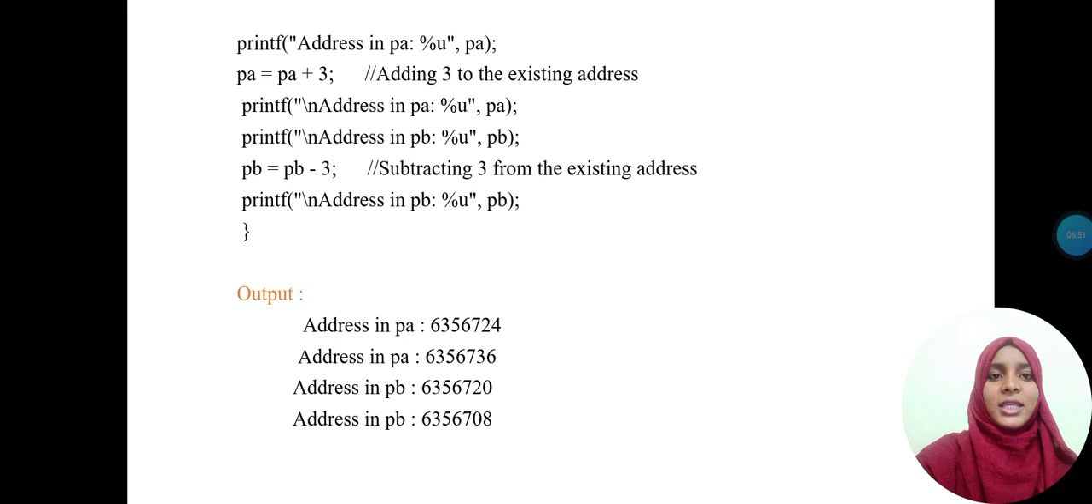pa equals pa plus 3. printf address in pa. Next printf address in pb. Then pb equals pb minus 3. So printf address of pb. Then the final output is this.